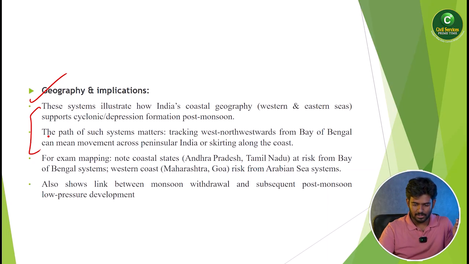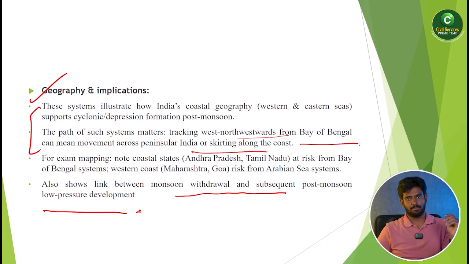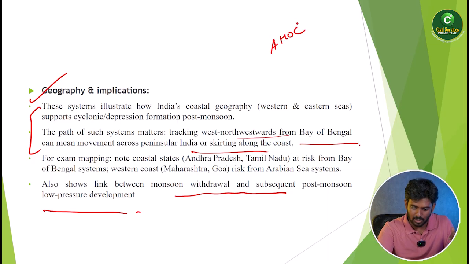The next important thing is that the path of such systems matters. Tracking west-northwards from the Bay of Bengal can mean movement across peninsular India or skirting along the coast. Monsoon withdrawal and the subsequent post-monsoon low pressure development is also important. What is happening in the entire world is the Atlantic Meridional Overturning Circulation. So what is AMOC?